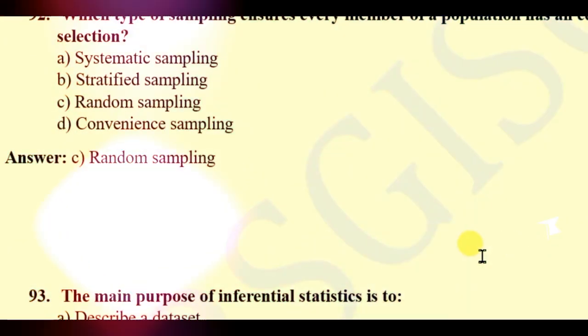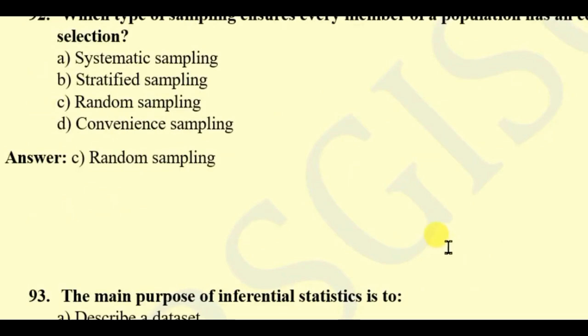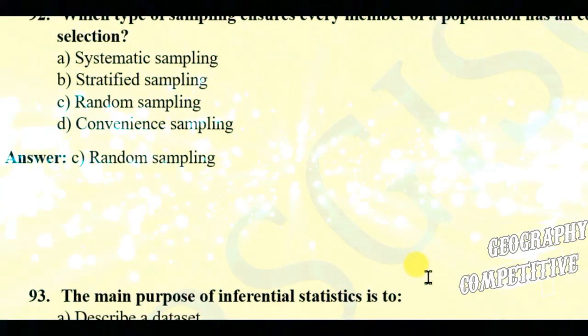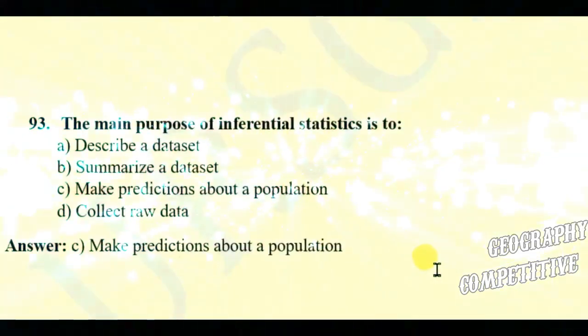Question 92. Which type of sampling ensures every member of a population has an equal chance of selection? Systematic sampling, stratified sampling, random sampling, convenience sampling. Here the right answer will be random sampling.